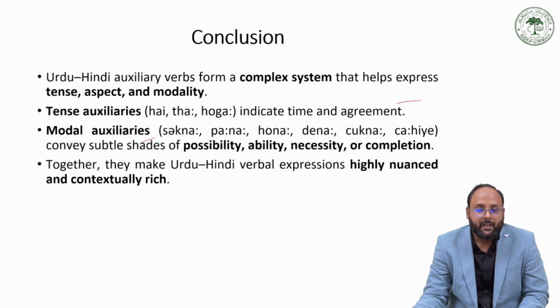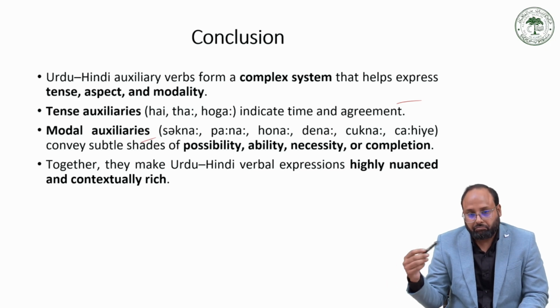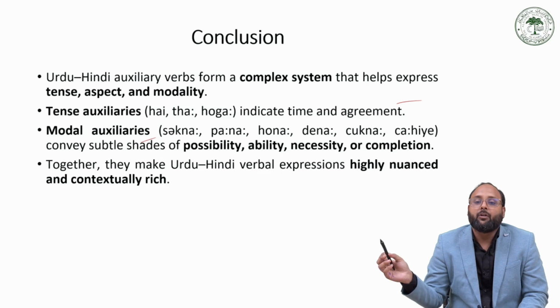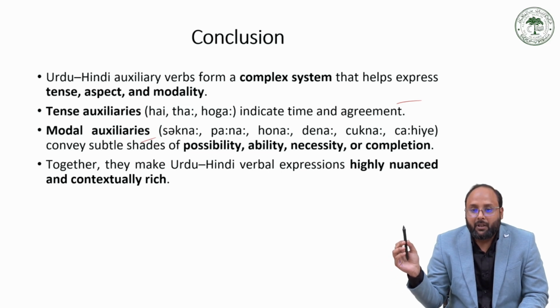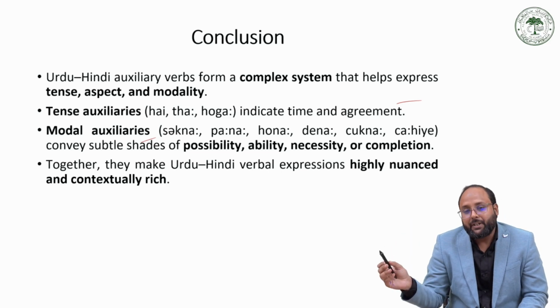So together they make the Urdu Hindi verbal expression highly nuanced and contextually rich. So they are very rich in terms of modifying the meaning of the complex predicate or the compound verbs. So it actually modifies the meaning of the whole verbal predicate.